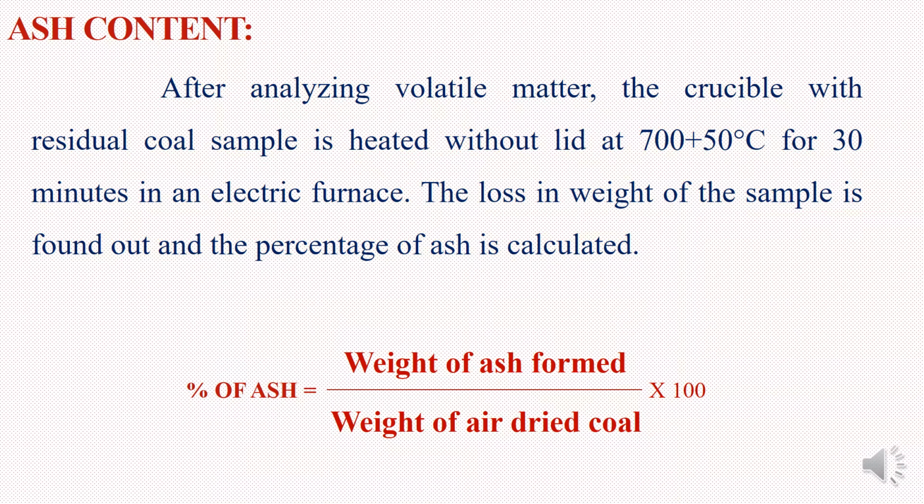Ash content. After analyzing volatile matter, the crucible with residual coal sample is heated without lid at 700 plus or minus 50 degrees centigrade for 30 minutes in an electric furnace. The loss in weight of the sample is found out and the percentage of ash is calculated. Percentage of ash is equal to weight of ash formed divided by weight of air dried coal into 100.